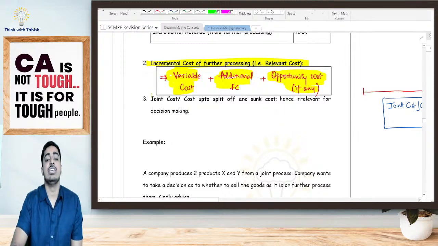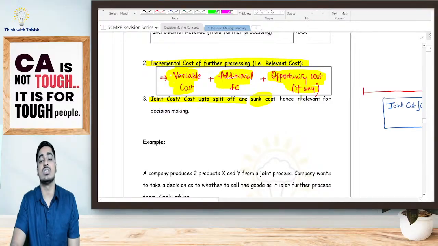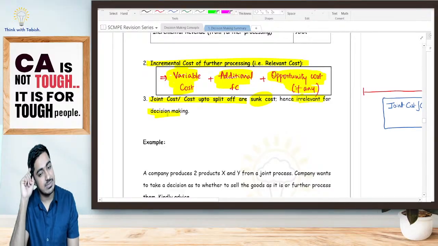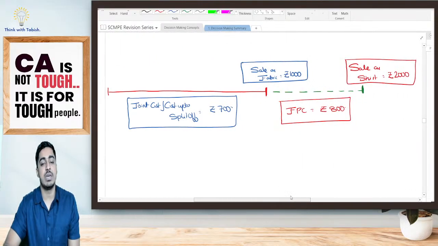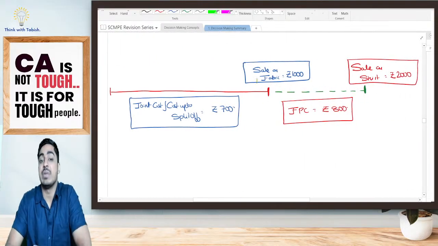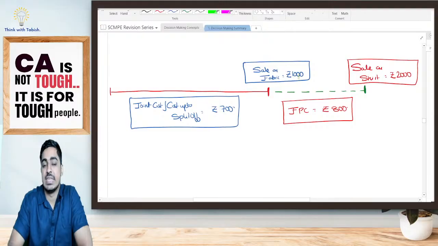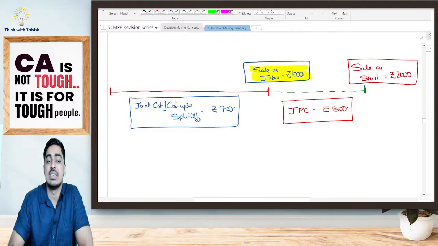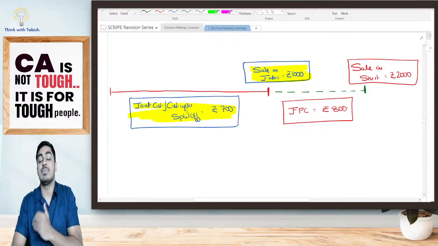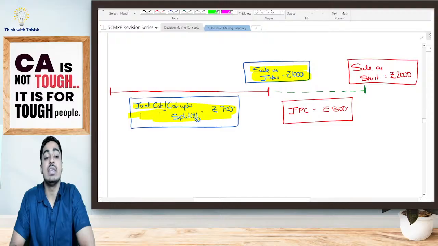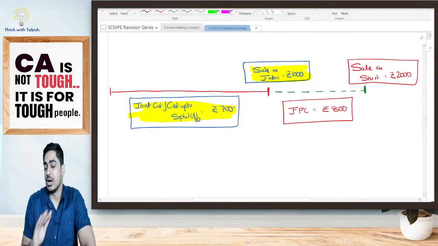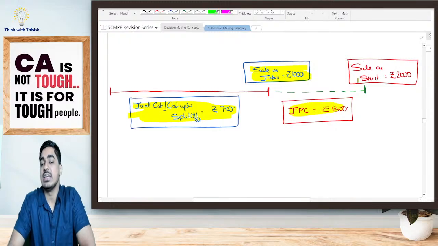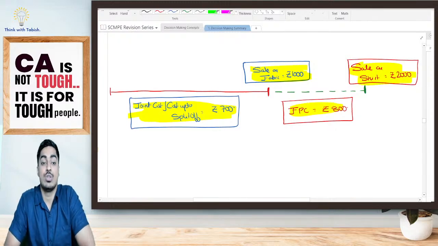Is it clear? Your joint cost, or cost up to split-off, is your sunk cost. Hence, it is going to be irrelevant for your decision making. Now, look at this, students. My joint cost. I am Raymond's, selling it as fabric. I can sell it as fabric for 1000 rupees. I'm incurring my joint cost of 700 rupees to manufacture it as fabric. Now, in order to further process, I should be incurring 800. If I'm selling it as shirt, I'll be selling it at 2000 rupees.